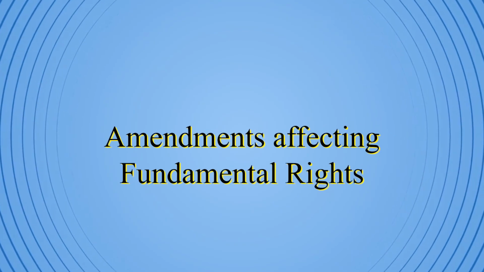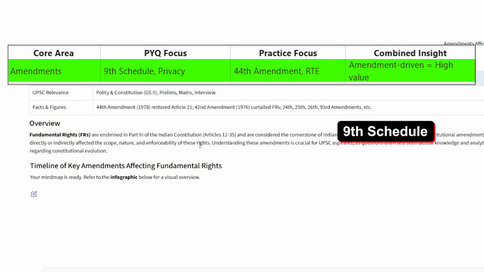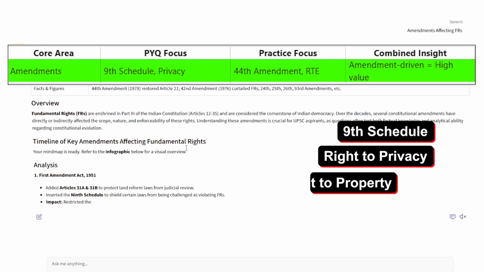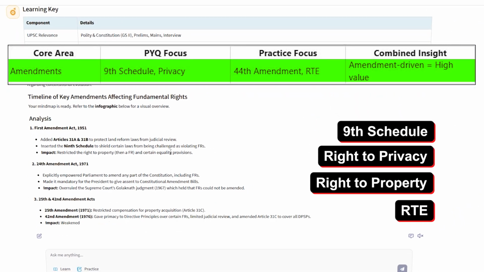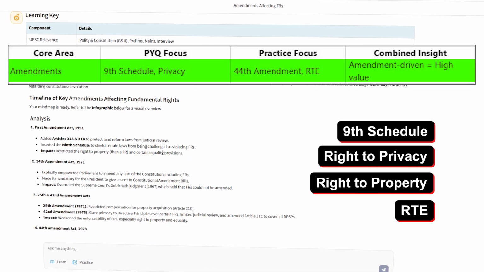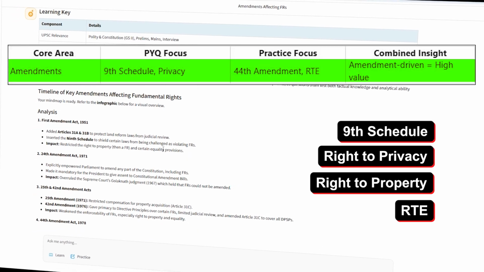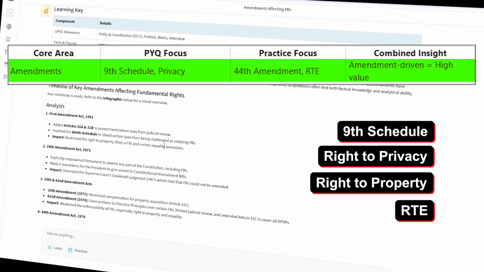Amendments affecting fundamental rights: 9th Schedule, right to privacy, right to property, RTE under Article 21A. The pro tip is to flag all amendments that change fundamental rights.